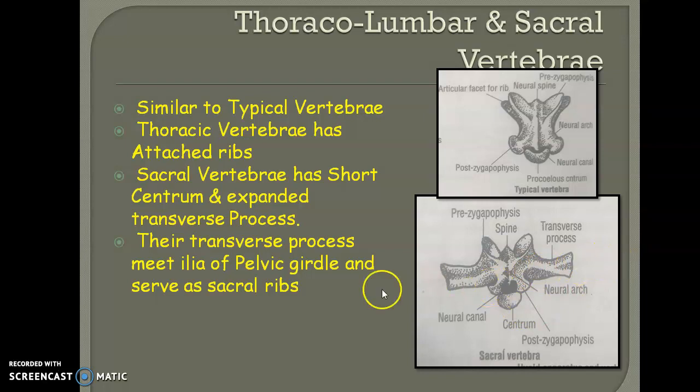The peculiarity of this process is that this transverse process will be meeting the ilia. The ilia is one of the regions found in the pelvic girdle. The pelvic girdle is a structure concerned with supporting the hind leg. So this transverse process will be communicating with the pelvic girdle of Calotes versicolor. So that's all about the thoracolumbar and sacral vertebrae.